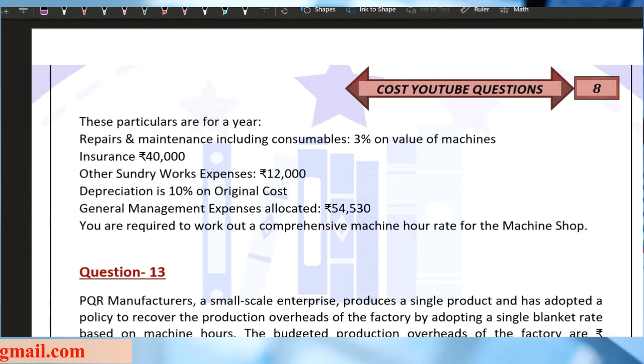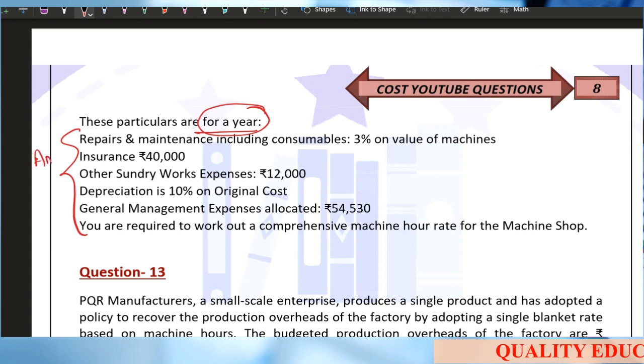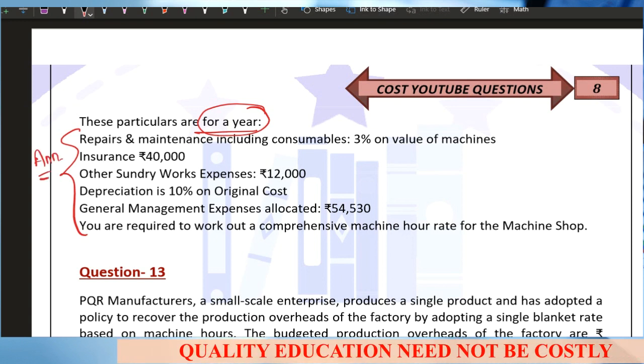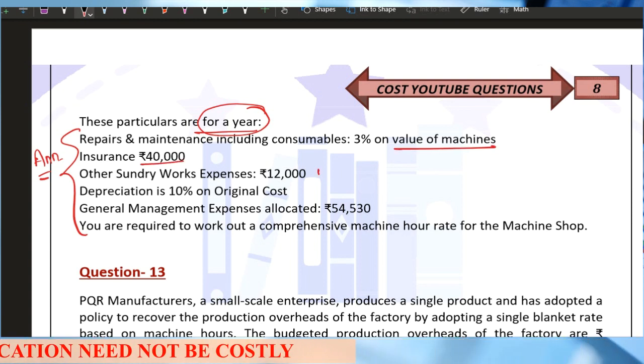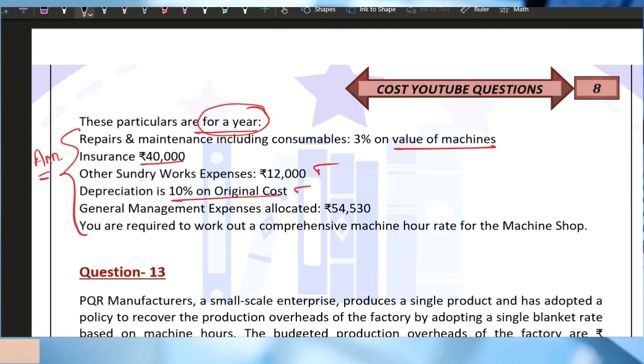Now, further he says these particulars are for a year. This information is given annually. Repair and maintenance, including consumables, 3% of the value of machines. Insurance, 40,000. Other sundry work expenses, 12,000. Depreciation, 10% on original cost. General management expenses allocated, 54,530. You are required to work out the comprehensive machine hour rate for the machine shop.